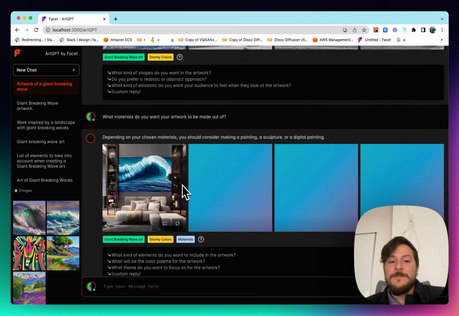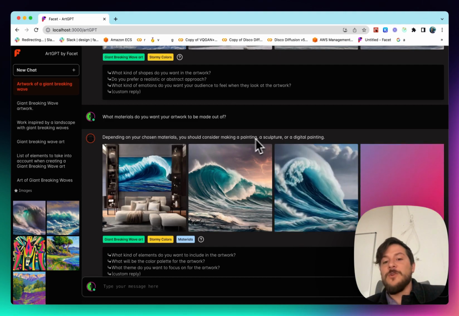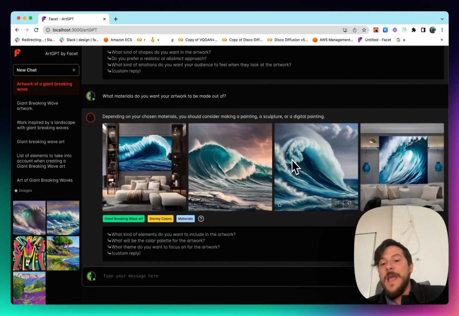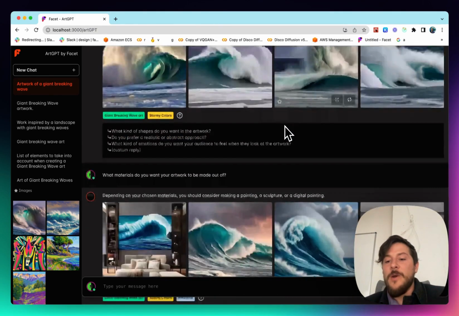Below that, we'll see the response that we suggested. What materials does it want to use? Depending on our chosen materials, we can do a painting, sculpture, or digital painting. So we're seeing it's really coming with this sort of painterly approach here. Maybe even putting some things on walls if we want to frame them.